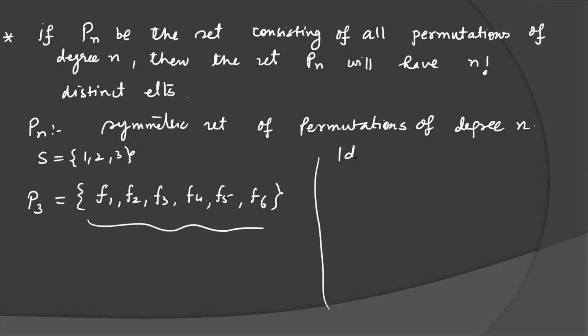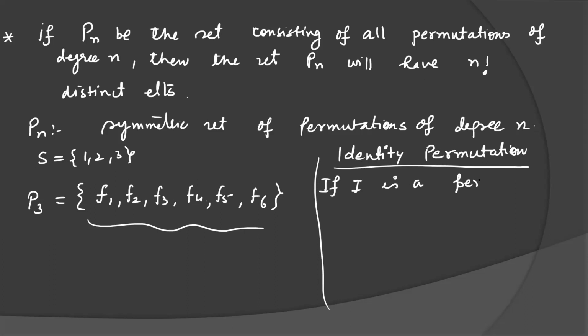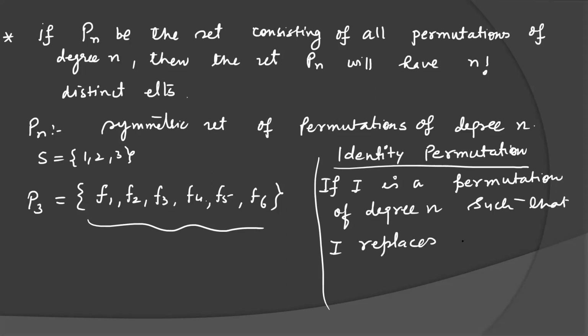Identity permutation. If I is a permutation of degree n such that I replaces each element by the element itself.